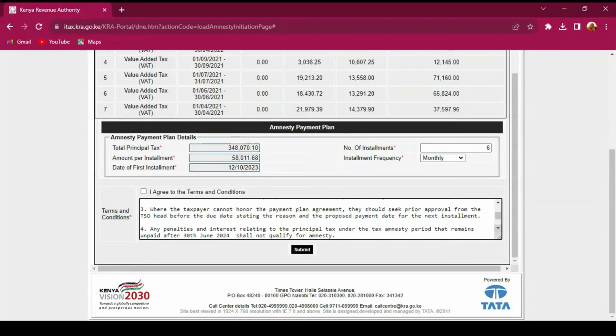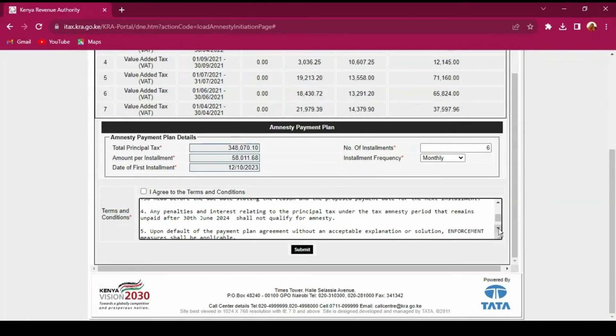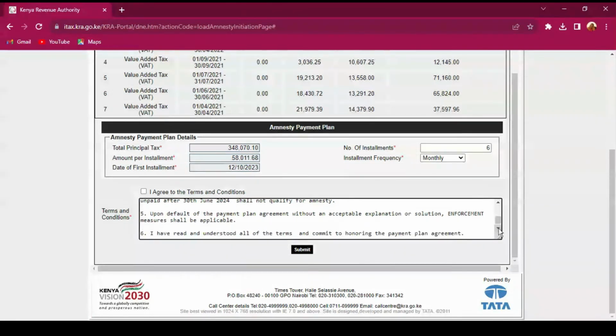Number three, where the taxpayer cannot honor the payment plan agreement, they should seek prior approval from the TSO head before the due date, stating the reason and the proposed payment date for the next installment. Number four, any penalties and interest relating to the principal tax under the tax amnesty period that remain unpaid after 30th June 2024 shall not qualify for tax amnesty.